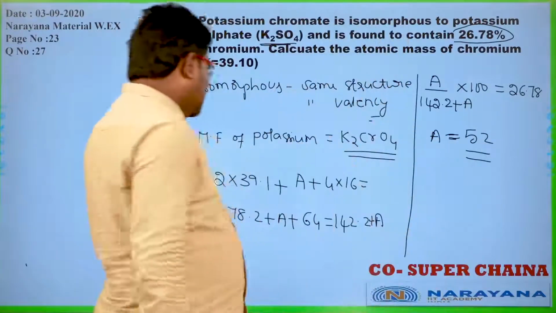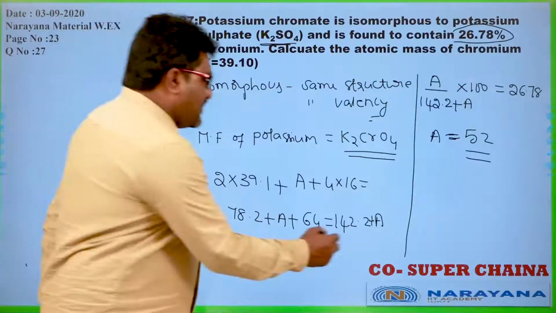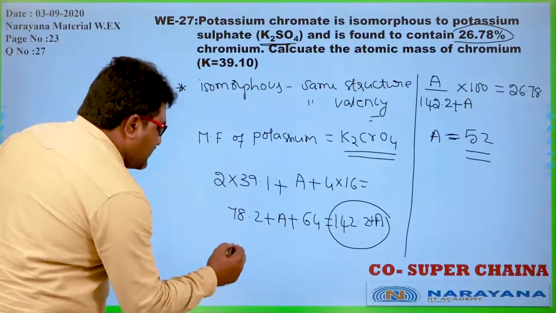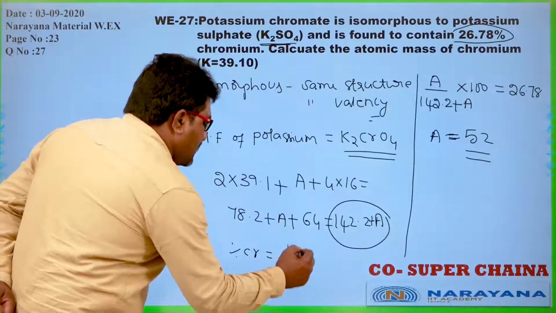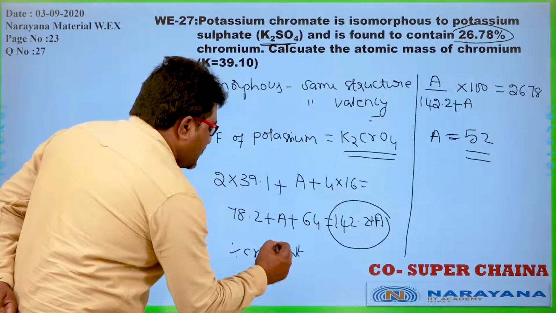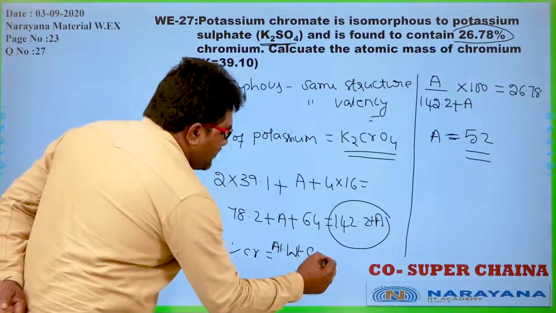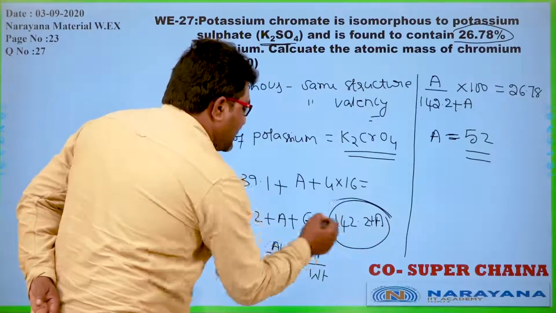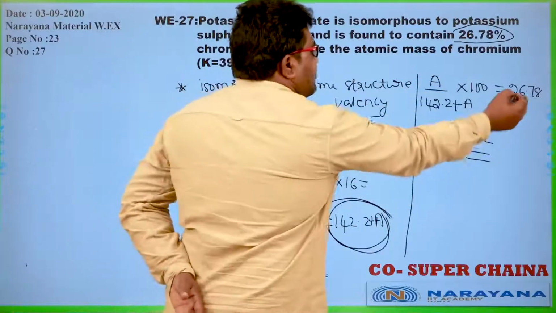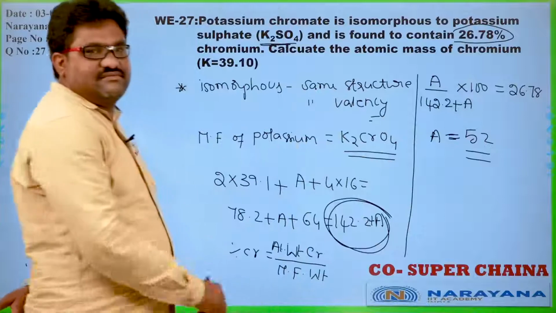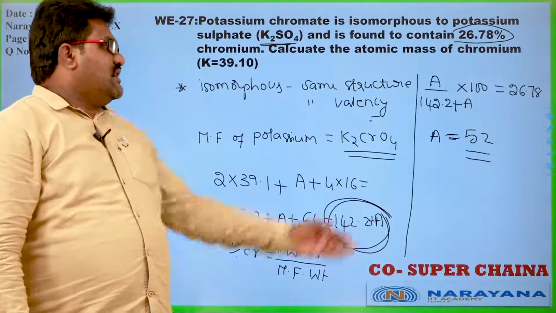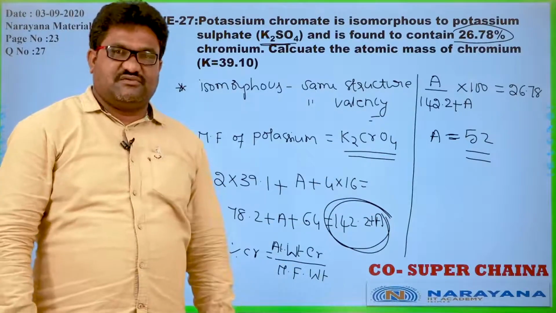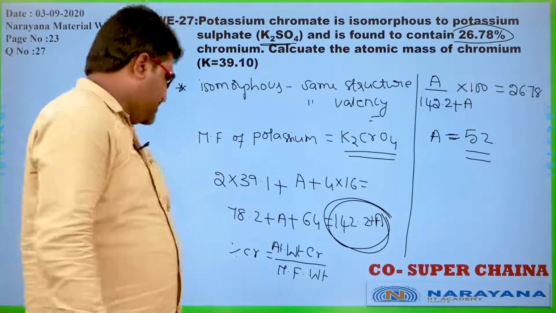So, this is the total weight 142.8. Now, percentage of chromium is equal to atomic weight of chromium divided by molecular formula weight, that should be equal to 26.78%. Now, from that calculation, I am able to calculate the atomic weight of that chromium as 52 nearly. Let us go for the next question.